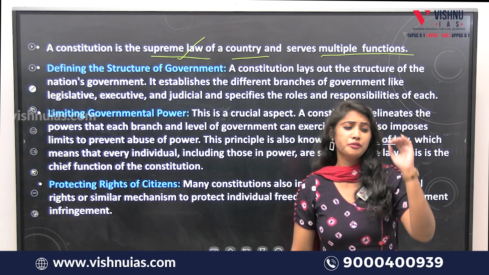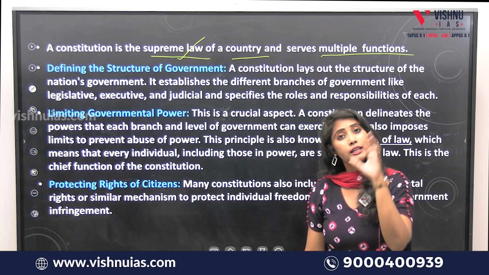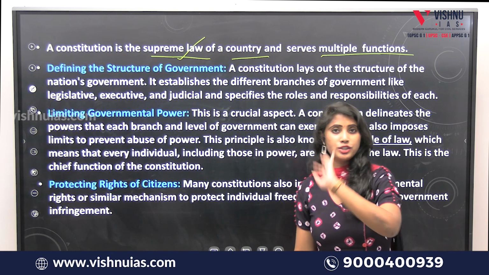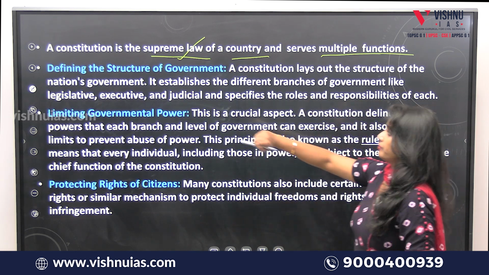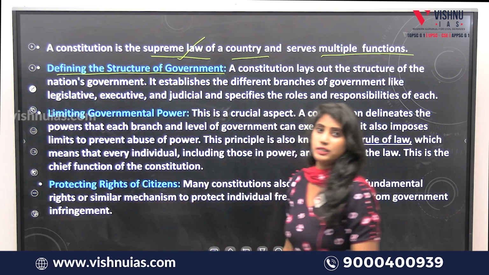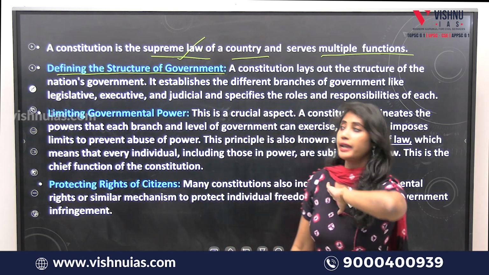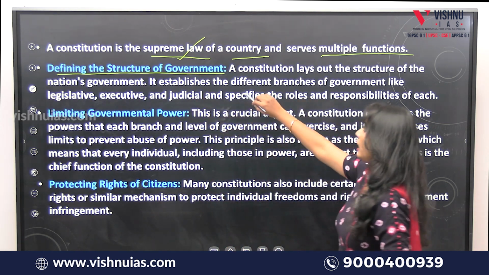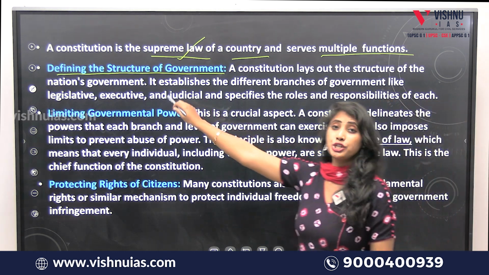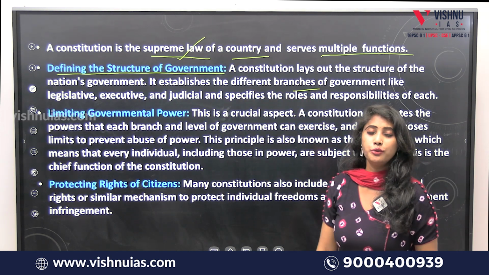The constitution has various functions related to the government, related to all 3 organs of the government, be it judiciary, executive, or legislative. The first function is defining the structure of government. So what does a constitution do? It defines the structure of a government. How? A constitution lays out the structure of the nation's government. It establishes the different branches. That's what I told you, right?